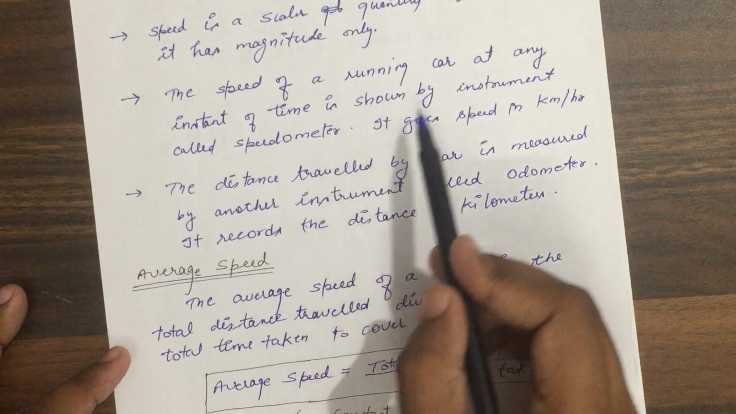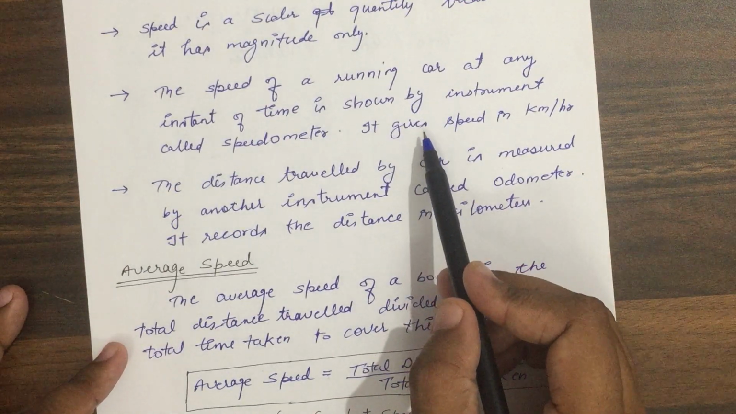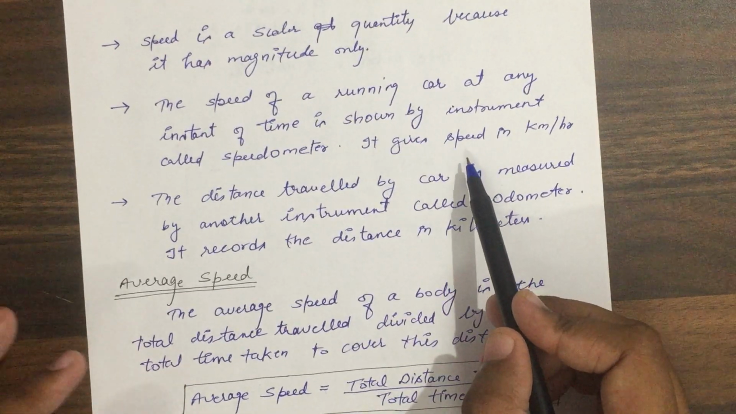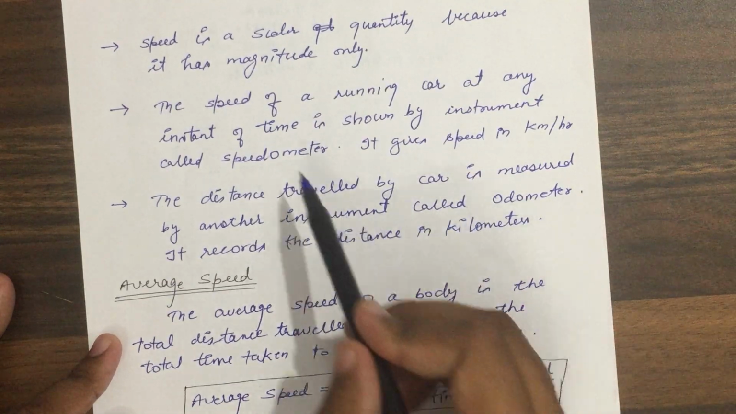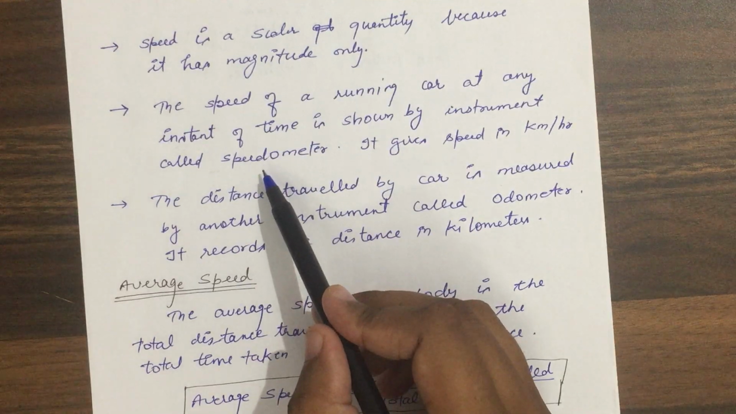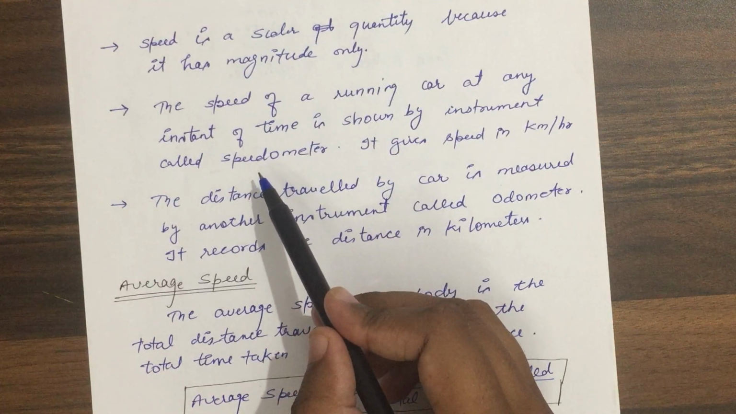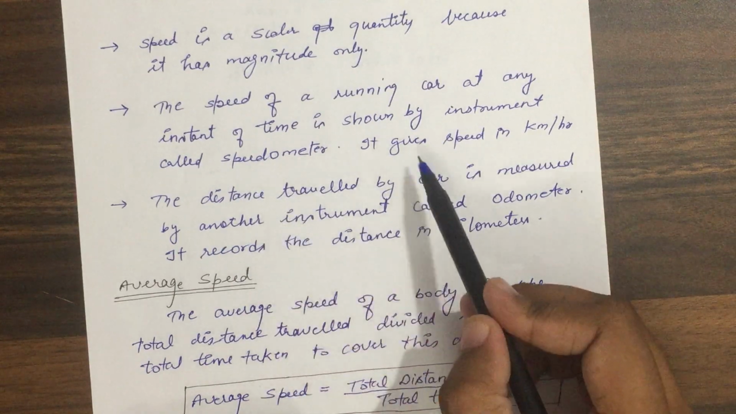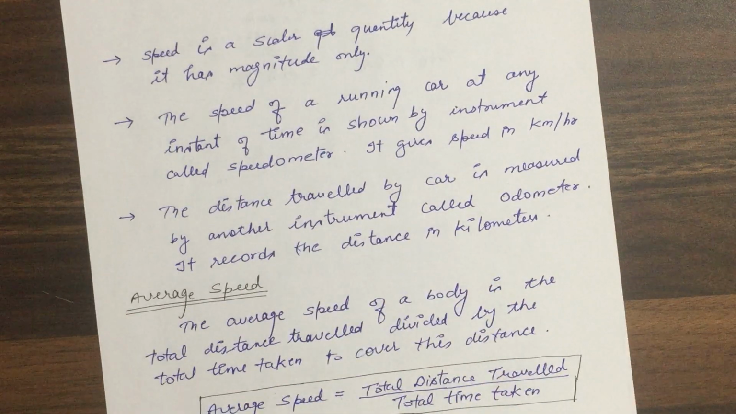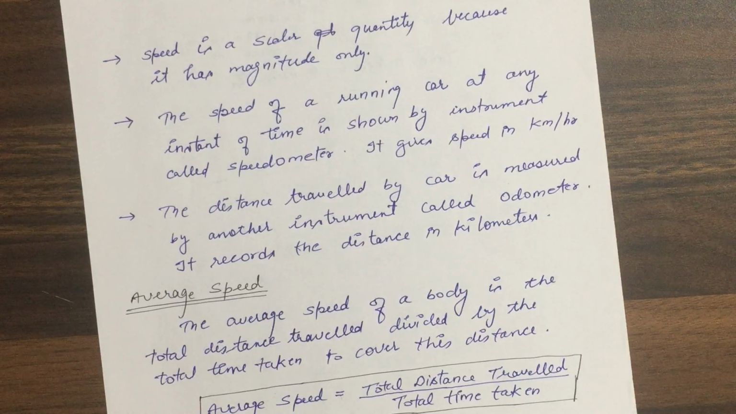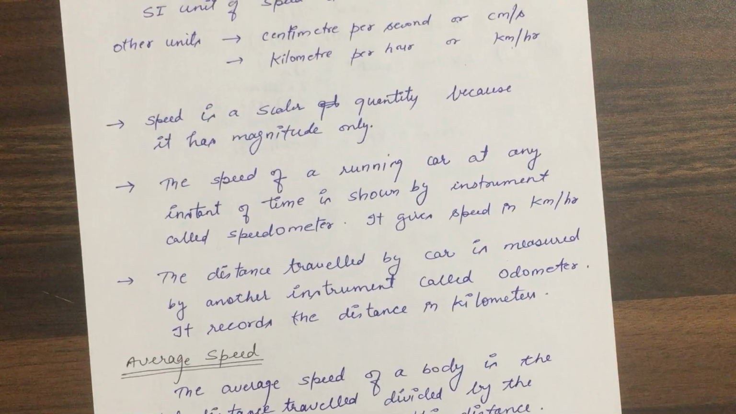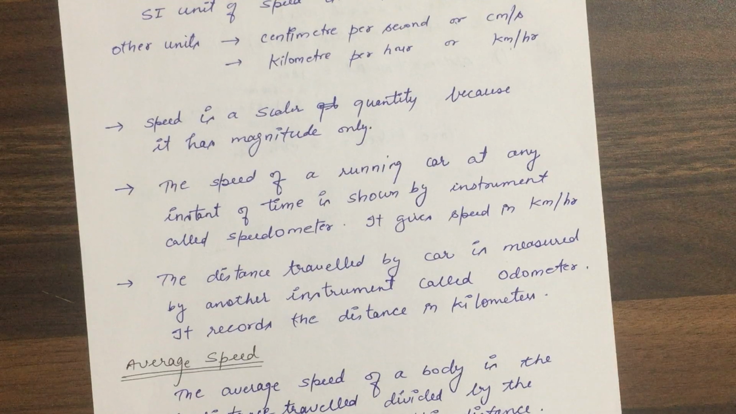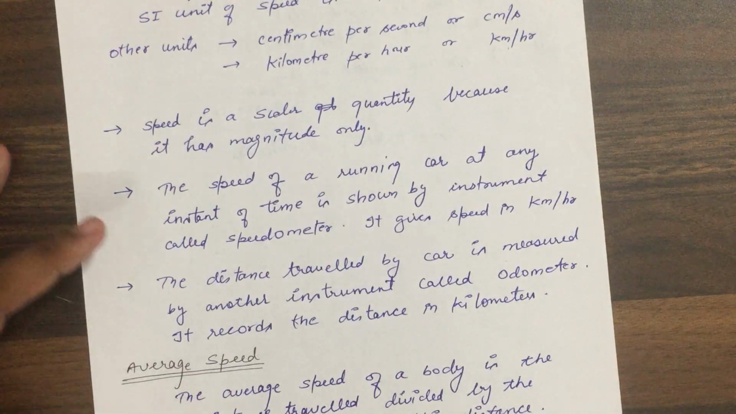Now speed of a running car. Now generally in our car what we see, a circular meter is there. It continuously shows us speeds. So that is known as speedometer. So the instrument which continuously shows us speed is known as speedometer, and it gives us speed in kilometer per hour, okay. So in car there is another meter which gives us distance also. So that is known as odometer, okay. So what is odometer? Odometer is the device which gives us distance and it measures distance in kilometer, okay.